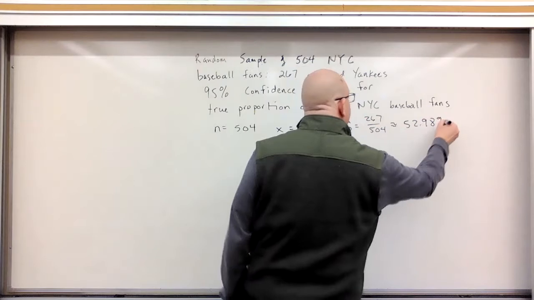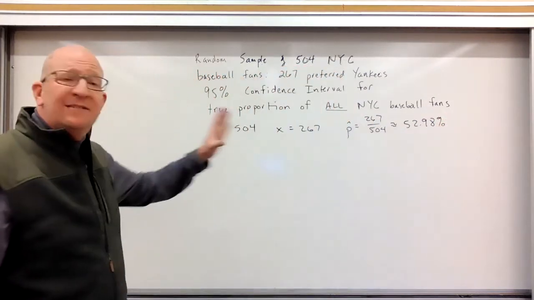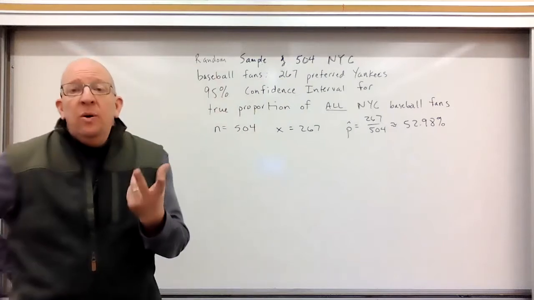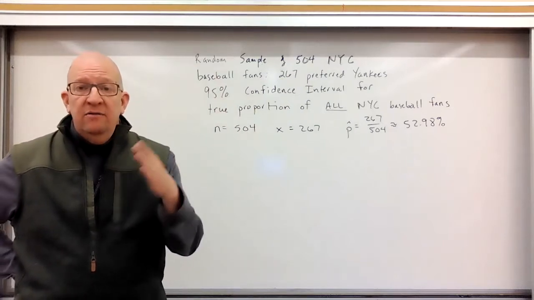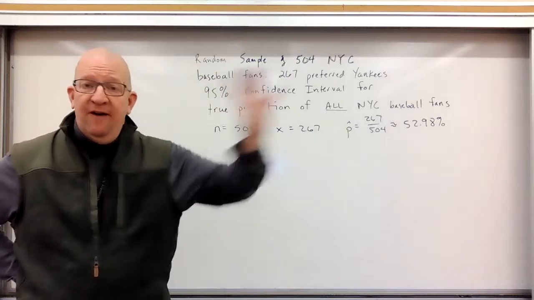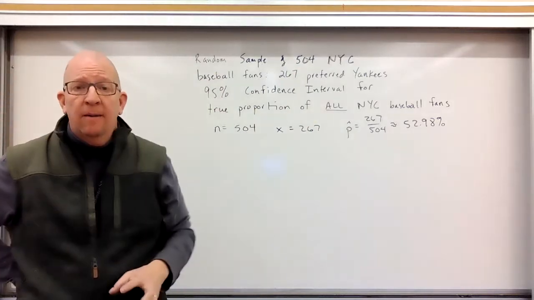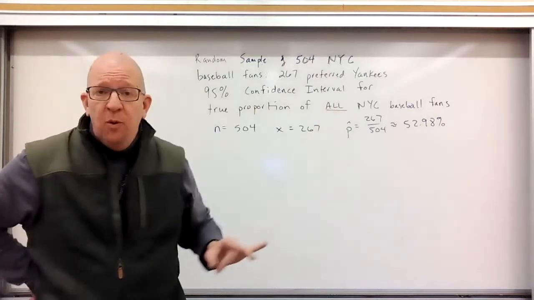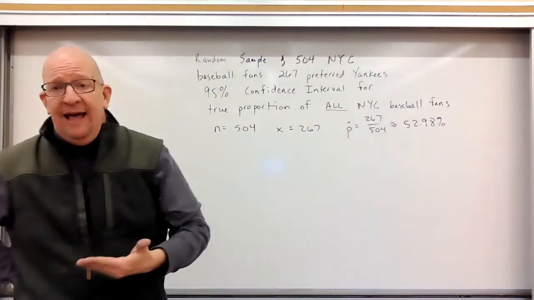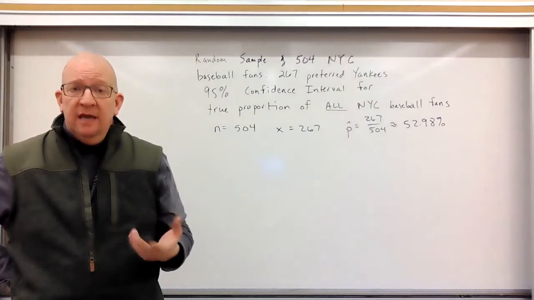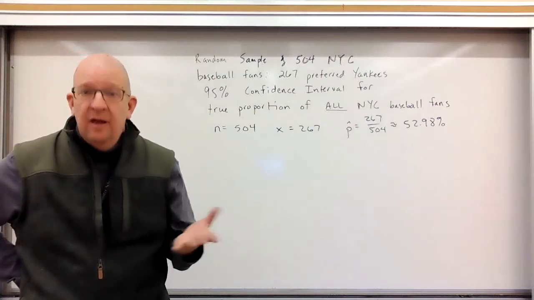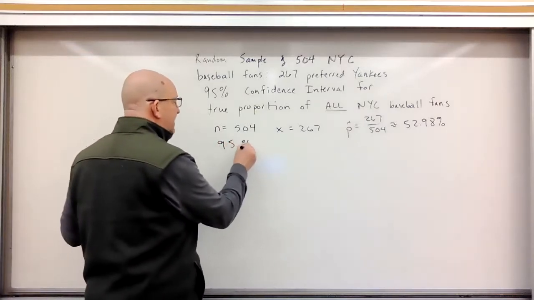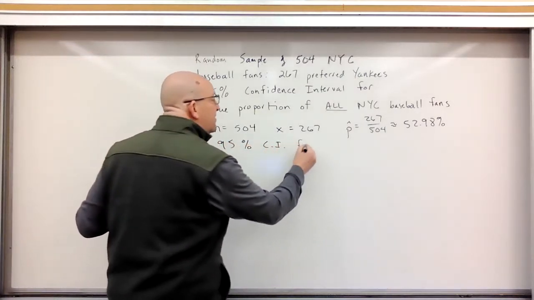Okay. Now, that's my p hat. And so here's what we're saying. If you were to survey different groups of 504 people, 504 here, 504 here, 504 here, the results will be around 52.98. Some will be a little more, some will be a little less. And so the question is, can we get a standard deviation? Yes. And then the second question is, can we set up a 95% confidence interval, this time for p?